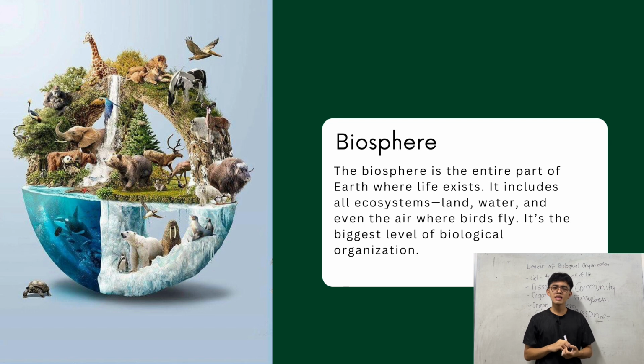Now, as a recollection, may I ask Mr. Mark Uno to state a population that you can see in your community? Correct. You have seen a population of pigeons. Perfect.